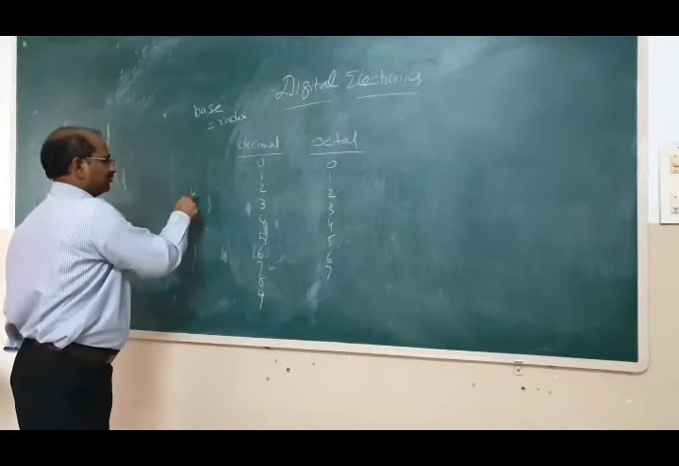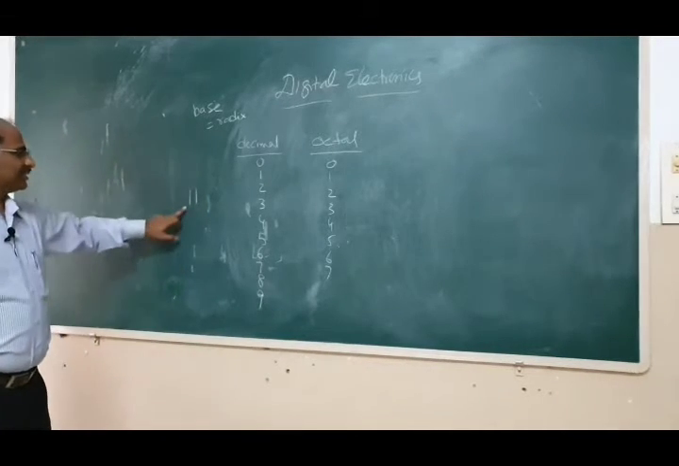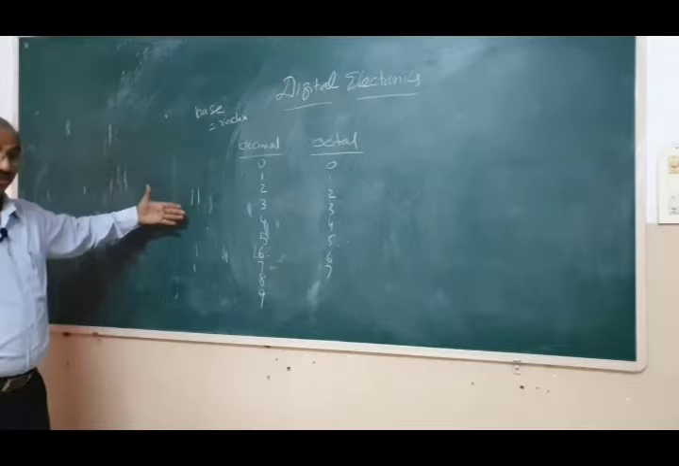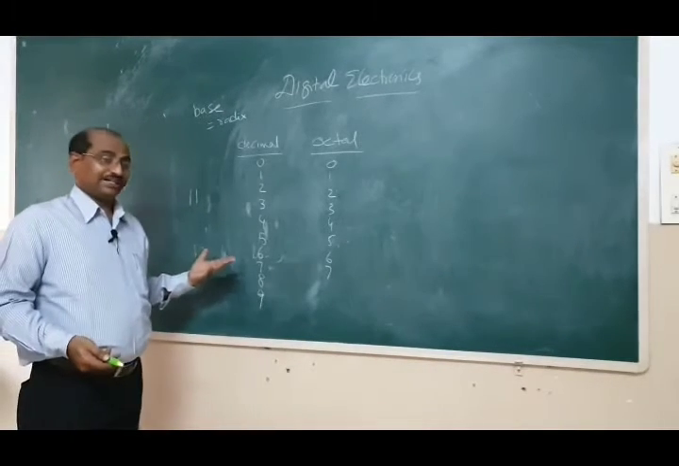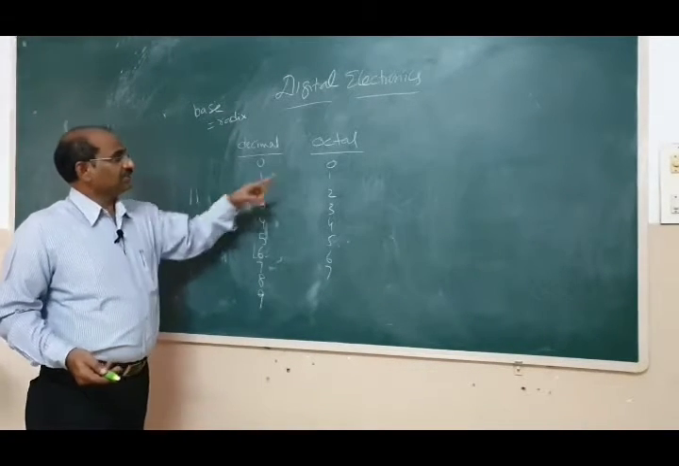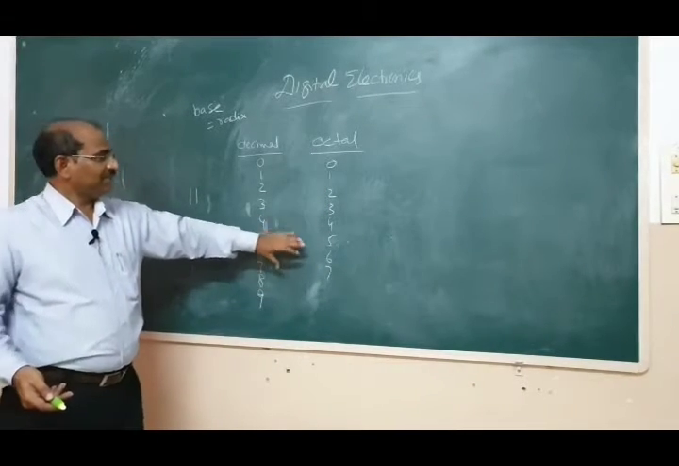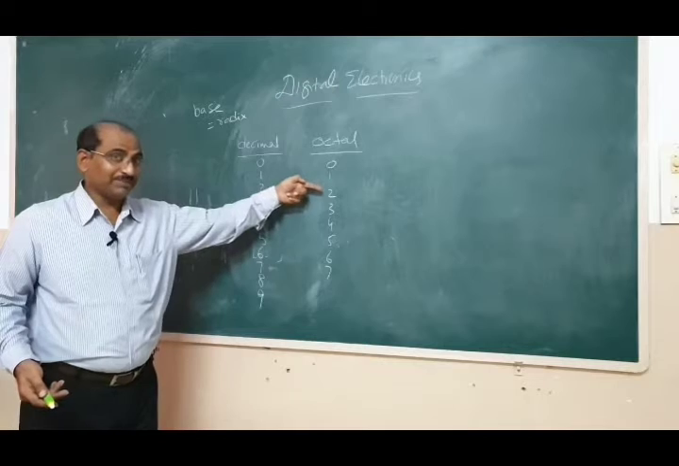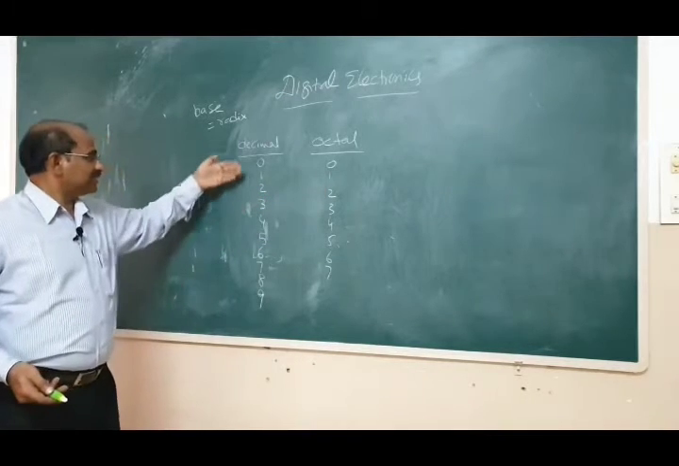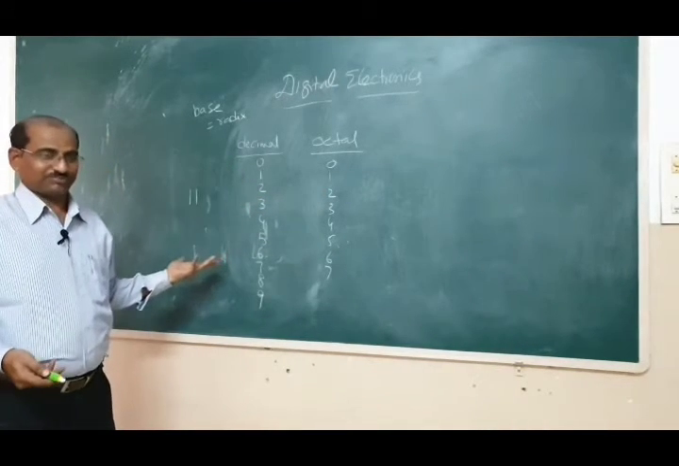Suppose I am writing 11. Whether this is equal to 11, which you use in your decimal number system, or 9 here. After 7, the 8th number will be 10 in octal and the 9th one will be 11. But 11 in decimal is actually eleven, which you know, right?